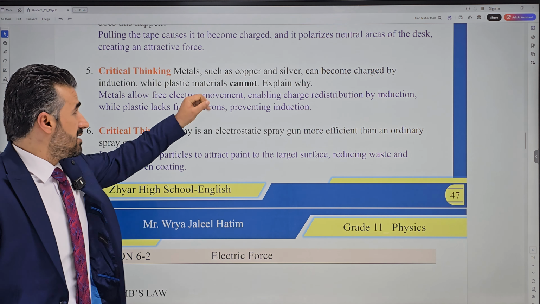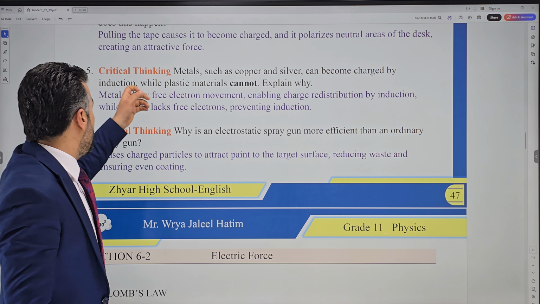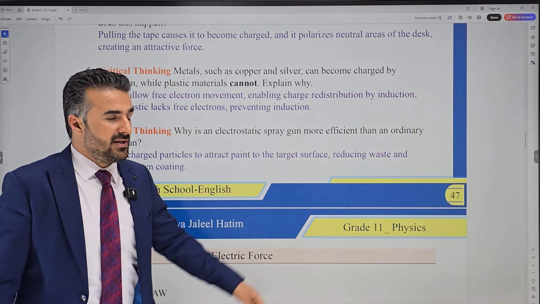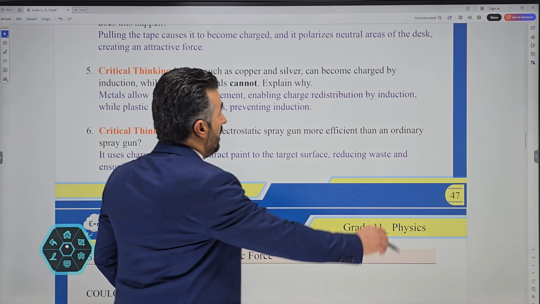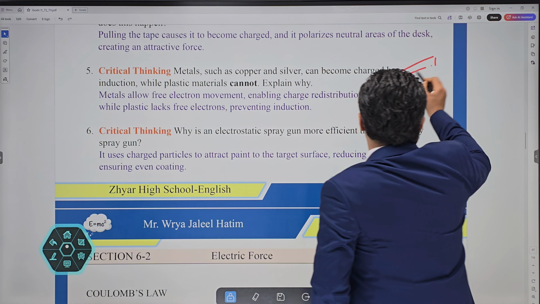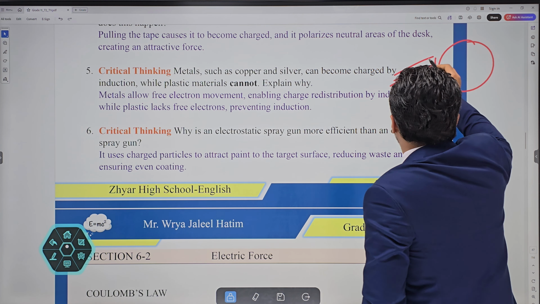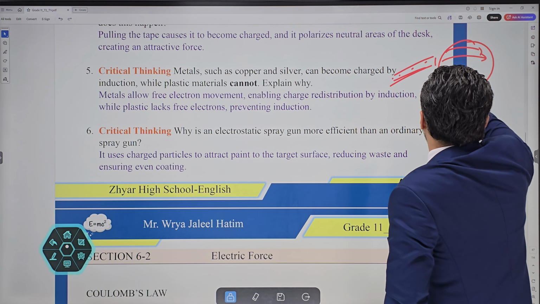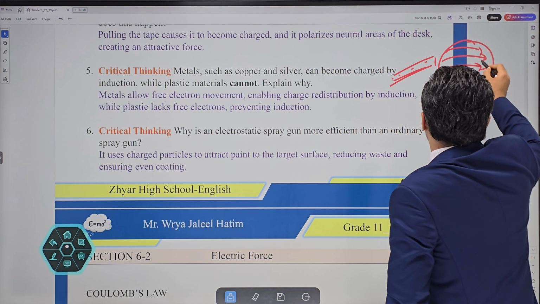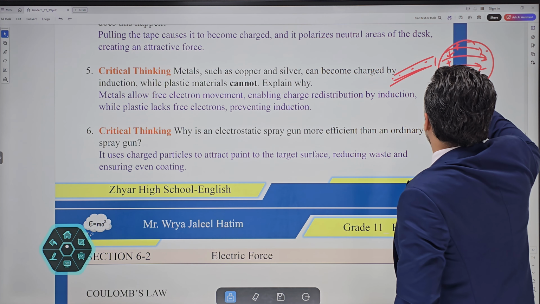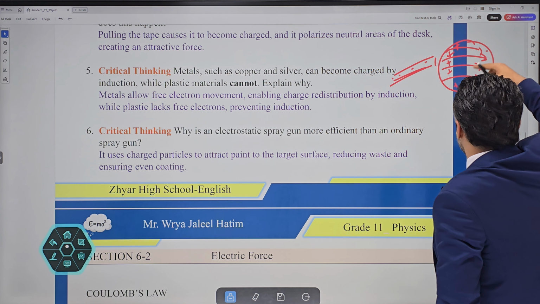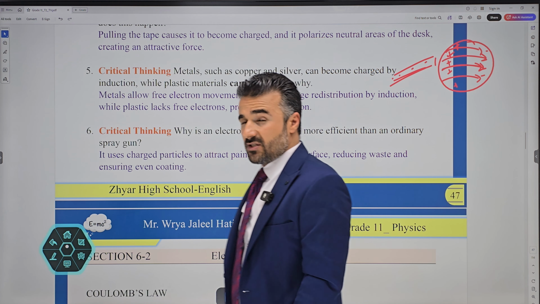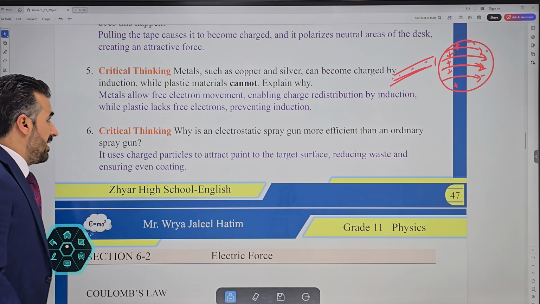This critical thinking question says metals such as copper and silver can become charged by induction, while plastic material cannot. When a rod is brought close to a sphere, the negative charges will move to the other end of the sphere, and the positive will be left on this side. If this is an insulator, can the charge go from this side all the way to the other side? No. This is why it doesn't happen if it is an insulator. It has to be a conductor.